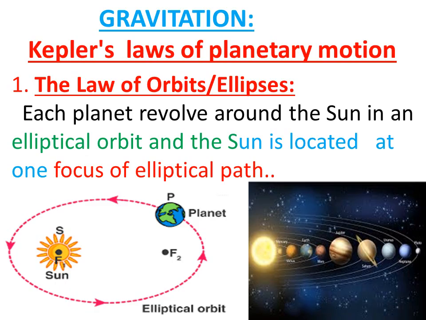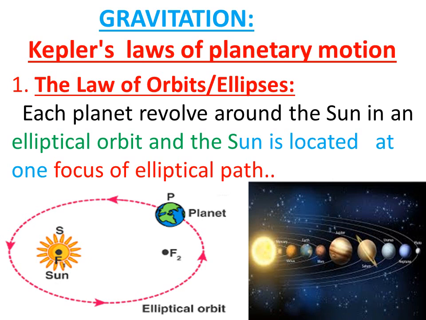The figure shows an elliptical orbit, that is an egg-shaped orbit, not a complete circle. It has two foci, F1 and F2. The sun is placed in the diagram at one focus and the planet is revolving around the sun in an elliptical orbit.